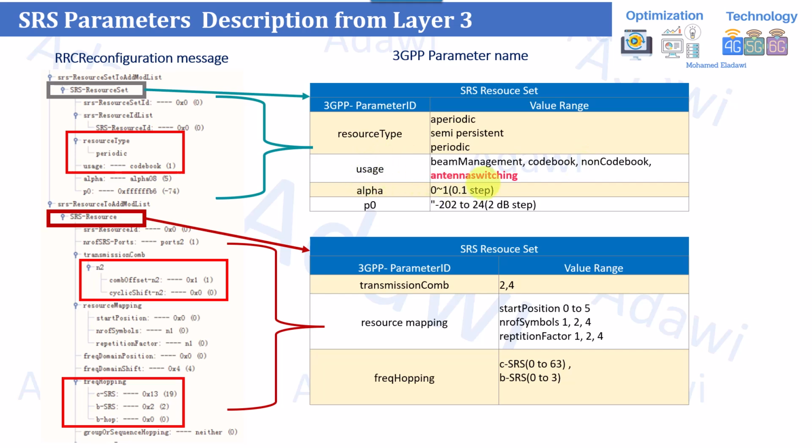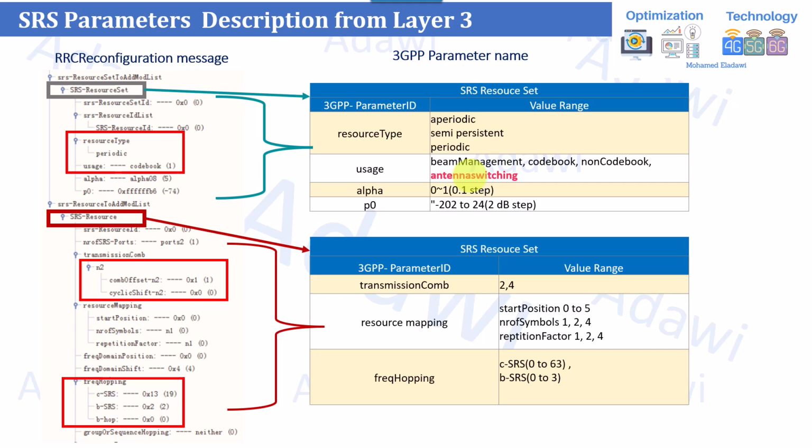So if you open the layer 3 messages from the drive test and you find the usage is set to antenna switching, then you will understand that the downlink beamforming calculation will be based on the channel reciprocity, which is the SRS feedback. Otherwise, if it's not indicating anything, this means you need to check the other one, the RRC configuration, as we explained in the previous session.